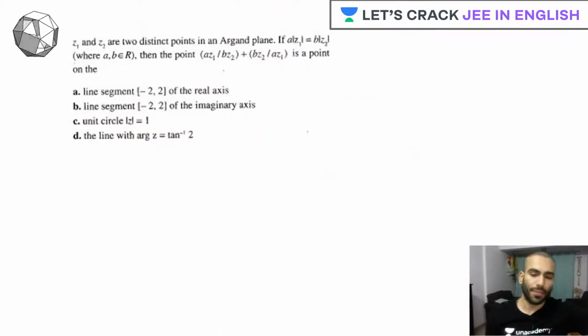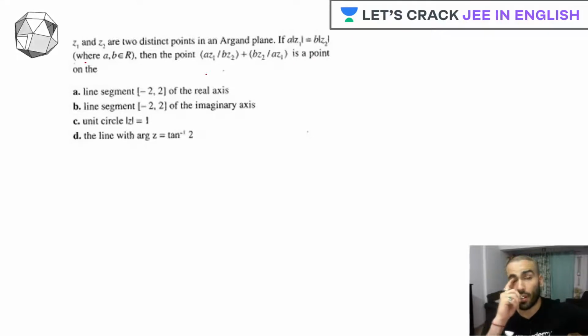Let's talk about this question. This question is: Z1 and Z2 are two distinct points in an Argand plane. If A of mod of Z1 is equal to B of mod of Z2, where A and B both belong to real numbers, then you have to find the point A Z1 upon B Z2 plus B Z2 upon A Z1. Then it is a point on D.